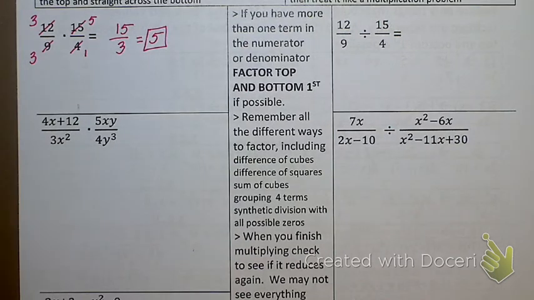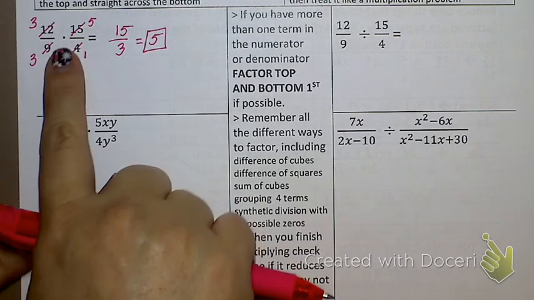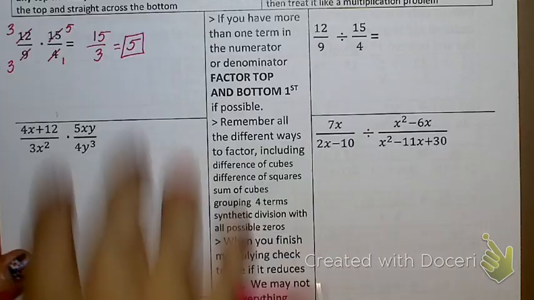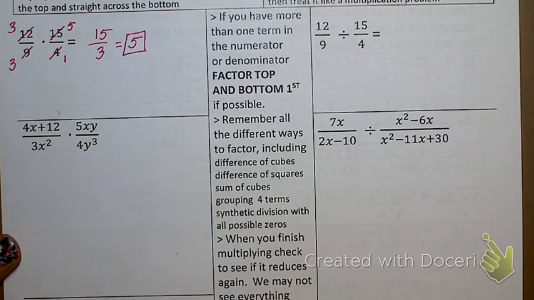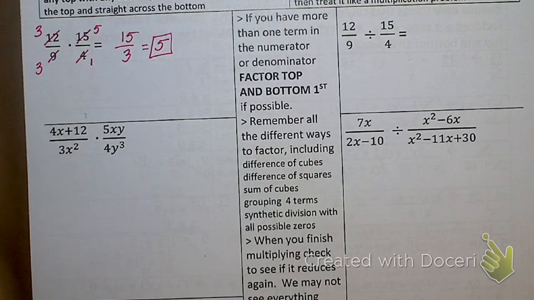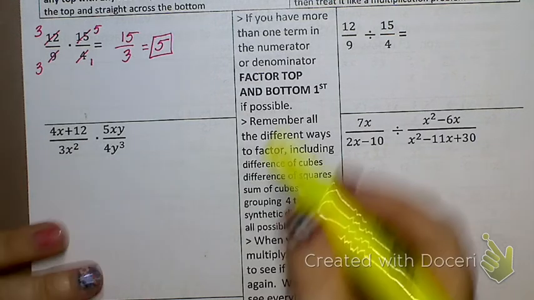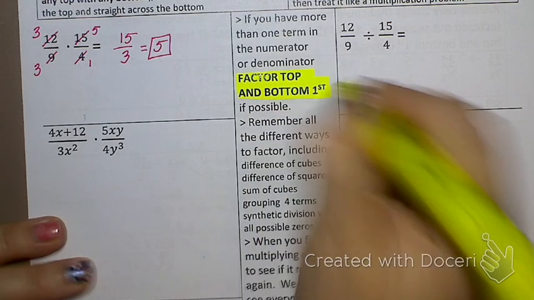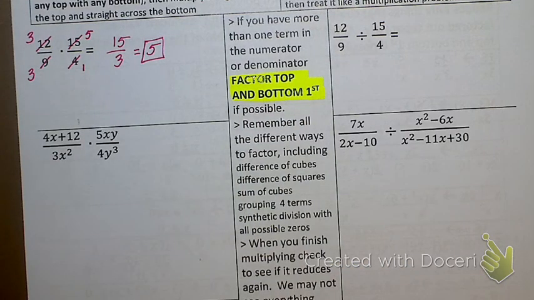Let's see. On these notes, if you'll notice, we have multiplication on the left, multiplication, multiplication. On the right side, we have division, division, and at the bottom we have division. So I'm going to start off with multiplication. Okay? So, the most important thing on these notes right here is right here. Factor the top and the bottom first.